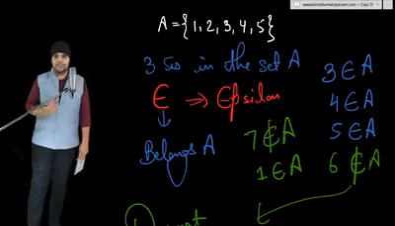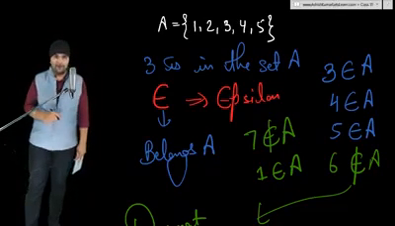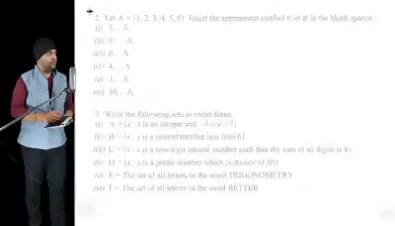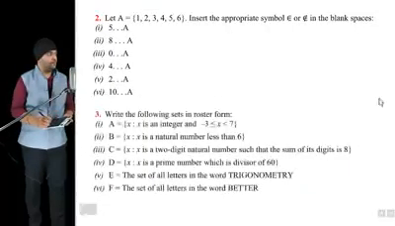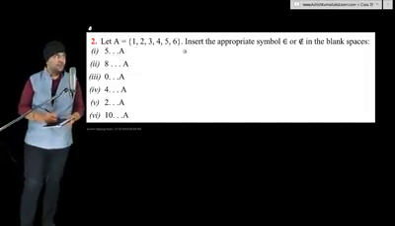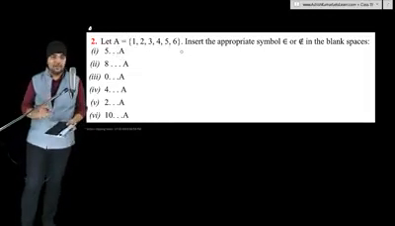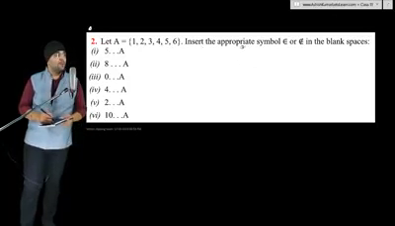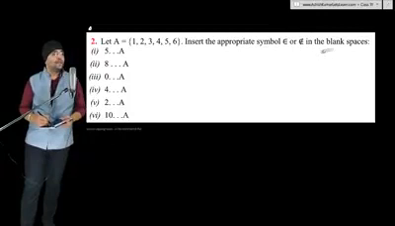Okay. Now let's discuss questions from NCERT exercise 1.1. Question number 2. Let A equal 1, 2, 3, 4, 5, 6. That means the set of first 6 natural numbers. Insert the appropriate symbol belongs to or does not belong to in the blank spaces.